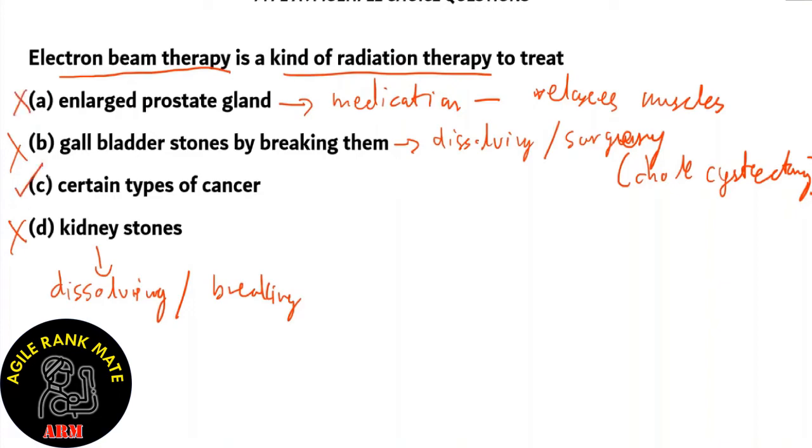The right answer is option C, certain types of cancer. The reason why we use this is because cancer is the advent or the origin of malignant cells. So when the body has malignant cells, they need to be killed. And radiation does that. It kills cells. So that's why electron beam therapy is used for certain types of cancers. Option C is the right option.